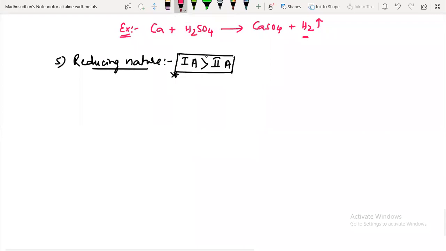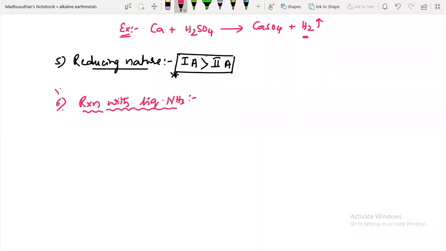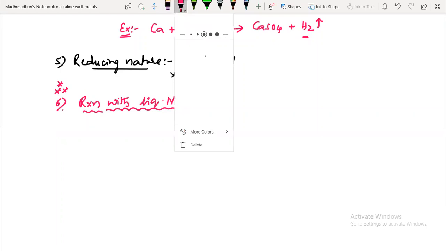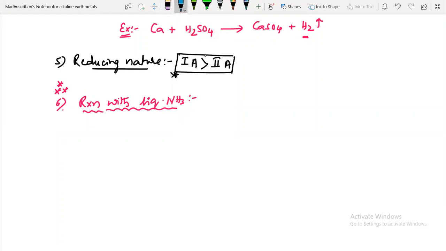Next, the sixth one: reaction with liquid ammonia. In the first group, we have done it nicely. There, electrons are formed. Here also the same thing will form: cation and ammoniated electrons. So alkaline earth metals, second group elements, will dissolve in ammonia.